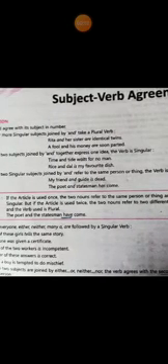Third, when two singular subjects joined by 'and' refer to the same person or thing, the verb is singular, as for example, 'My friend and guide is dead.' Next, you will always keep in mind, if one article is used, then you will use a singular noun. If two articles are used, then you will use a plural noun.